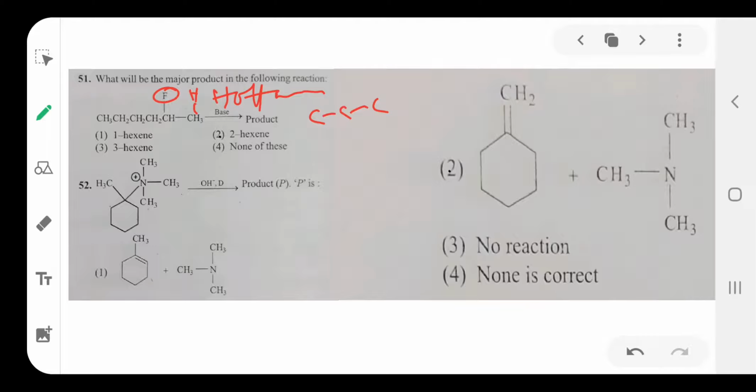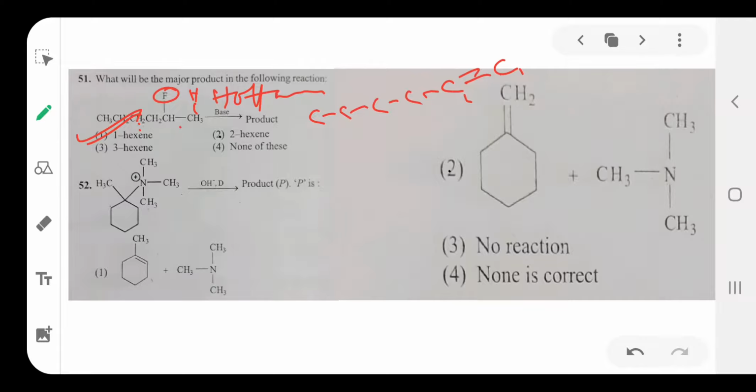1, 2, 3, 4. Between them 1, 2, 3, 4, 5, 6. Sorry. So here, due to the Hofmann elimination, the double bond is formed between the first and second carbon. So 1-hexene is formed. 1-hexene. Option 1 is correct. Because fluoroalkane is involved in the Hofmann elimination reaction, that's why 1-hexene is the major product.